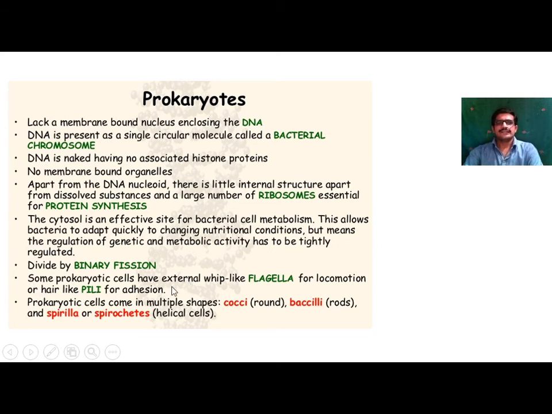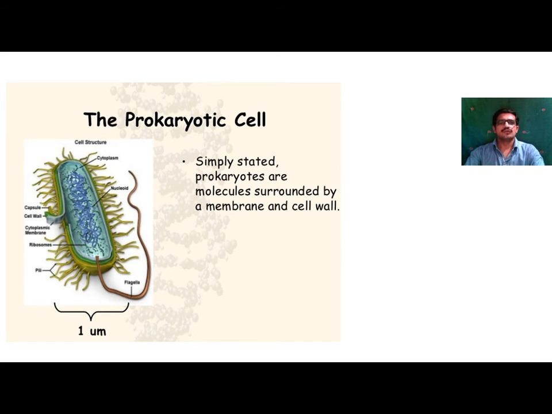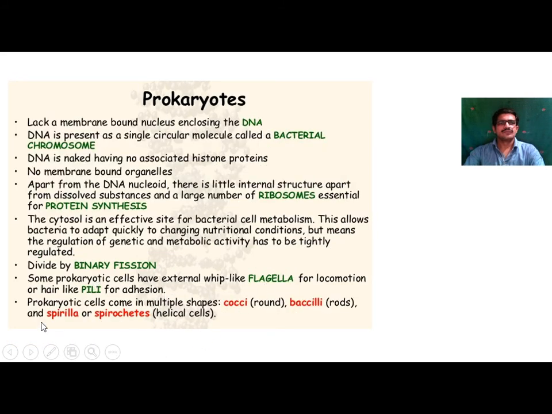Some prokaryotic cells have external whip-like flagella for locomotion or hair-like pili for adhesion. So for movement, flagella and pili are present in prokaryotes. They play an important role in movement. Prokaryotic cells come in multiple shapes: cocci, that is round; bacilli, that is rods; and spirilla or spirochetes, that is helical cells. So these are the different forms of the prokaryotic cell.